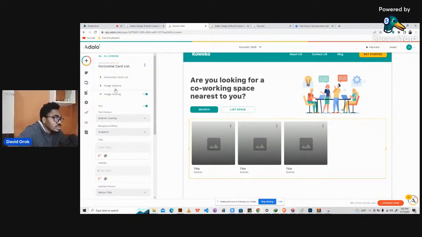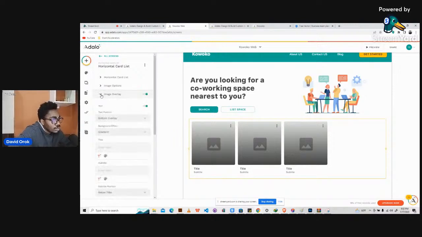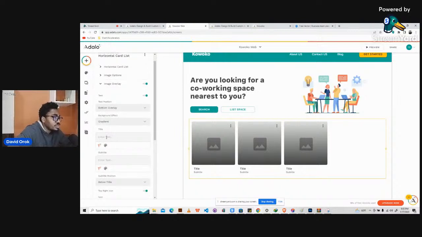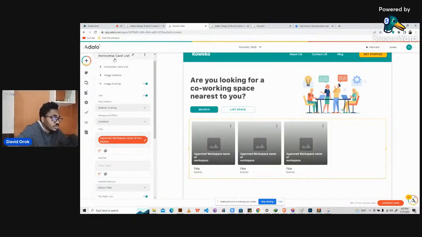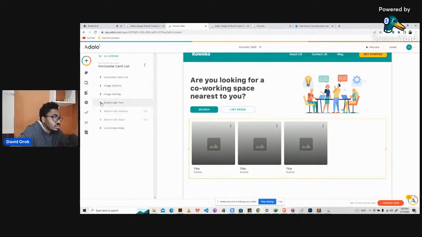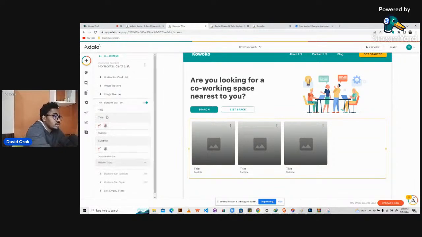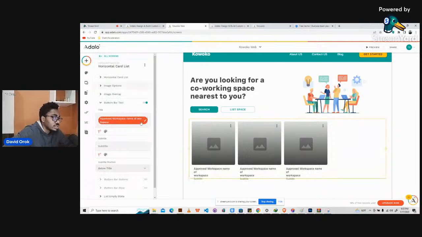So what is the image? Let's go to the bottom bar text. So here the title will be, let's click the magic text. We'll take off this title, click on the magic text and say name of workspace. Exactly. This works.